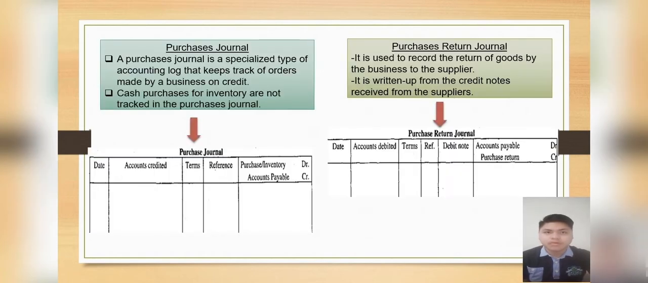Now, I want to start with the purchase journal. A purchase journal is a specialized type of accounting log that keeps track of orders made by a business on credit. Moreover, cash purchases for inventory are not tracked in the purchase journal. Next is the purchase return journal. It is used to record the return of goods by the business to the suppliers. It is written up from the credit notes received from the suppliers.